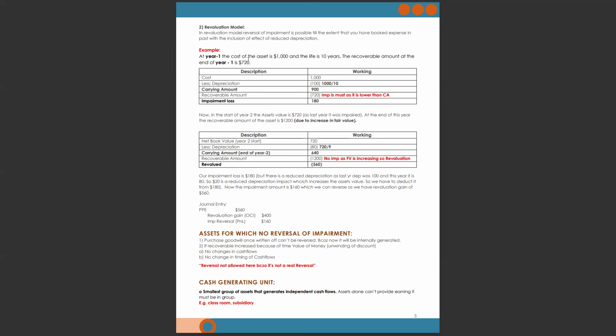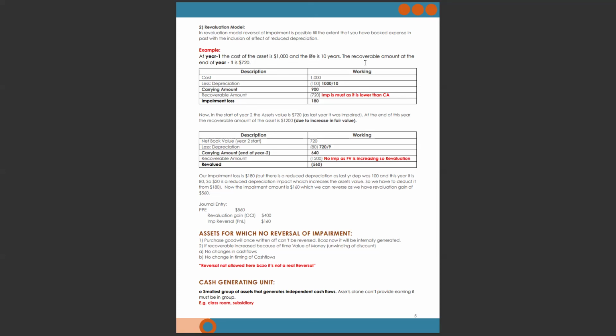At year 1, the cost of the asset is 1000 and the life is 10 years. The recoverable amount at the end of year 1 is 720. This is actually a fair value, because in the revaluation model we book revaluation loss or gain based on fair value.